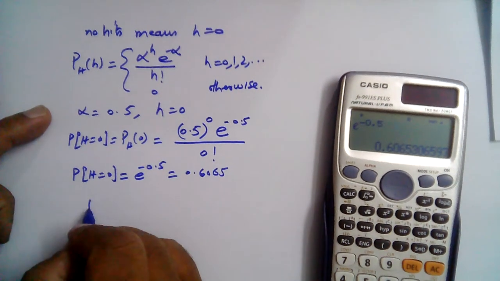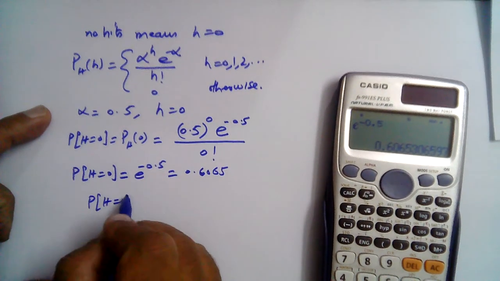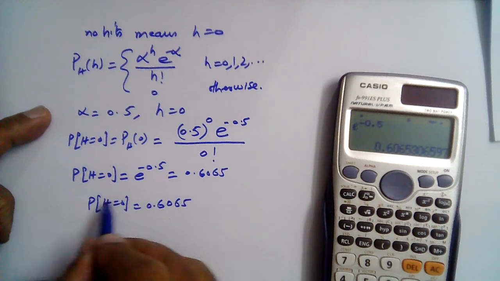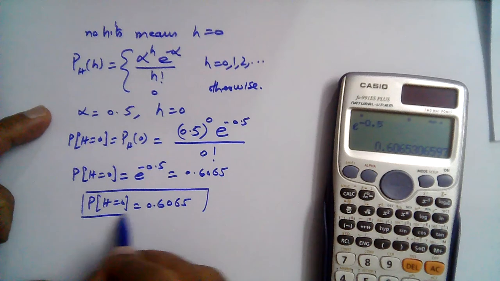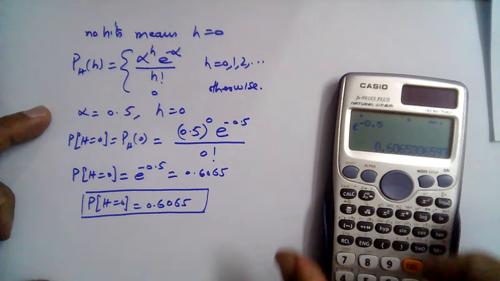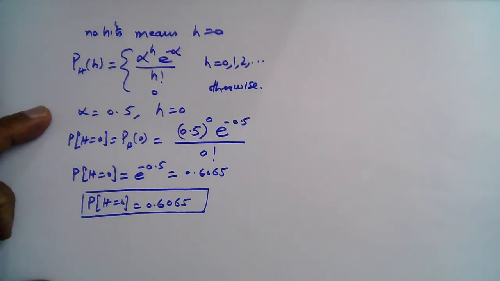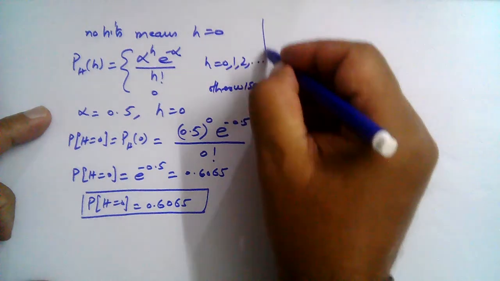0.6065. So the probability that there are no hits is equal to 0.6065. So this solves part A of our problem, right? So now let's get to part B.